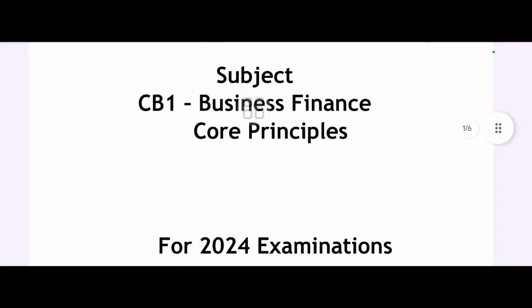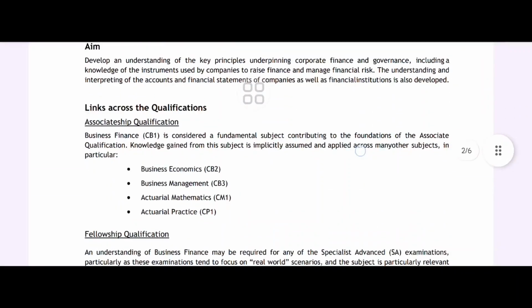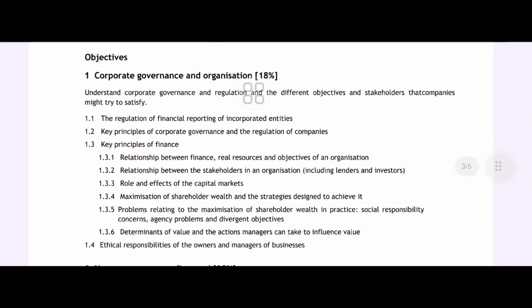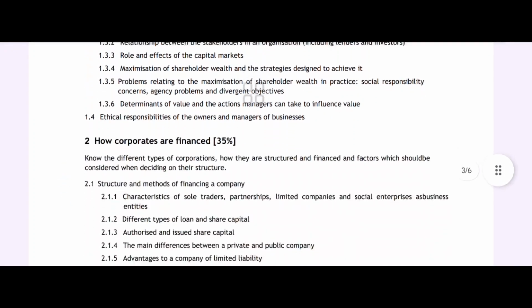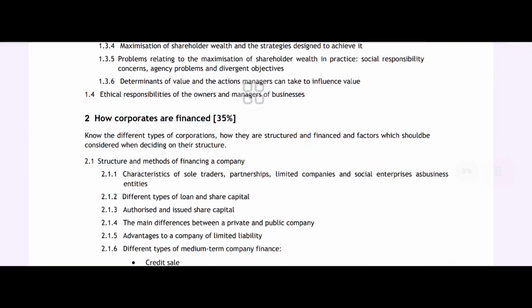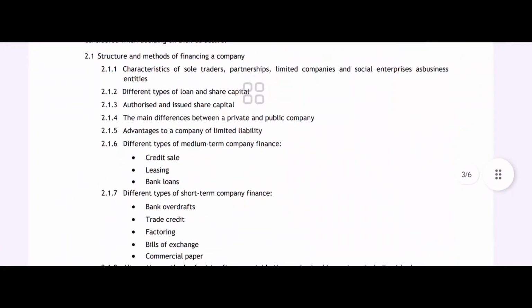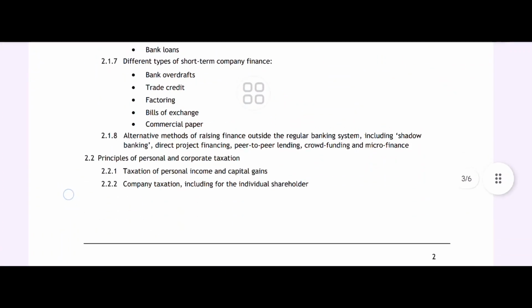CB1, subject business finance core principles. So it basically deals with the corporate governance and organization, the regulation of financial reporting, relationship between finance, real resource, objective of an organization, between lender and investor, role and effect of capital market, maximization of shareholder ethical responsibility, how corporates are financed, the characteristics of sole trader, partnership, limited company, different type of loan and share capital, different type of medium term company finance, different type of short term company finance like commercial paper, bill of exchange, treasury bill,